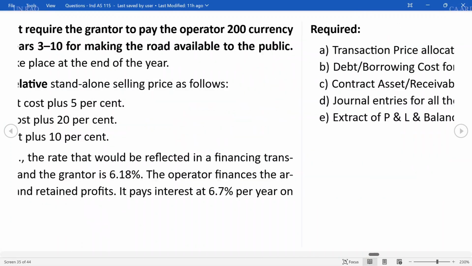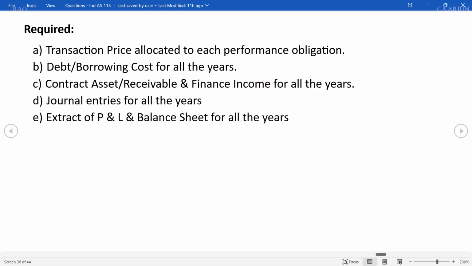So let's move on with the question. What is required is the transaction price allocated to each performance obligation. Let us quickly summarize the steps to be followed to do the same.